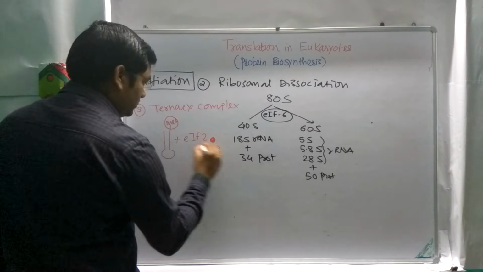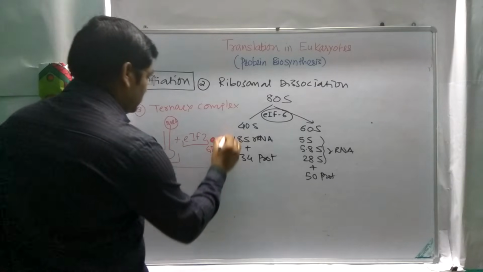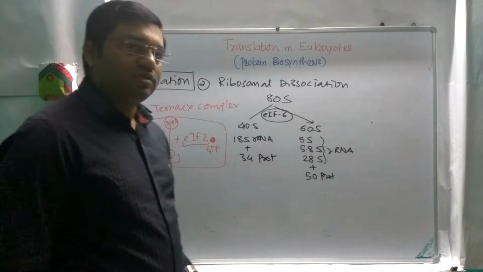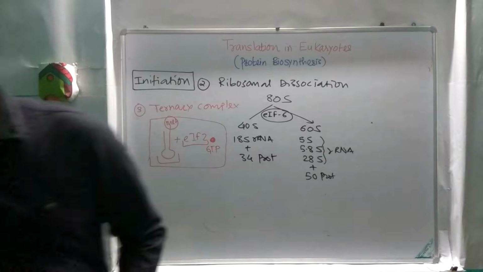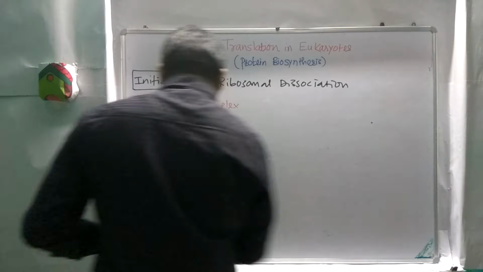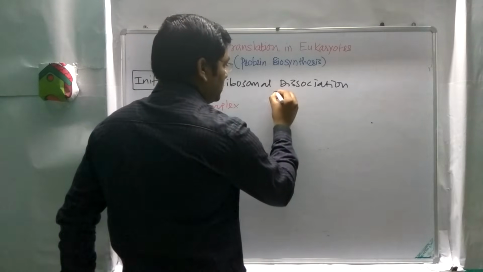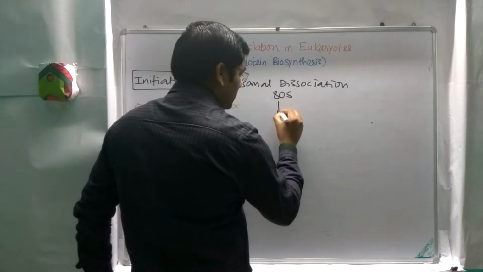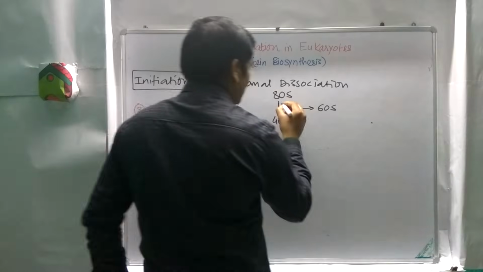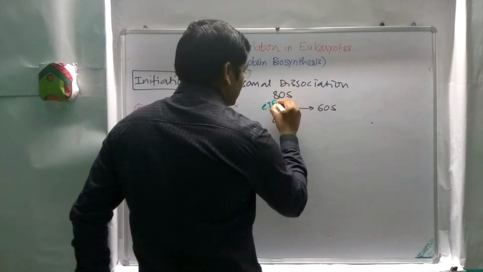This one is the GTP, this one is the factor 2, and this one is the methionine tRNA, and these three are known as the ternary complex, and this is the third step in the initiation. After the third step, first is the mRNA activation, second one is the ribosomal dissociation. In this ribosomal dissociation, the 40S and 60S units separate with the help of the factor known as eukaryotic initiation factor 6.